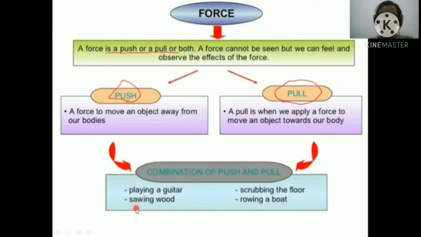Now sawing a wood, what we are doing is push. Then scrubbing the floor and rowing a boat. So these are the effects by which force is created by push or pull. So push or pull or both is known as a force.